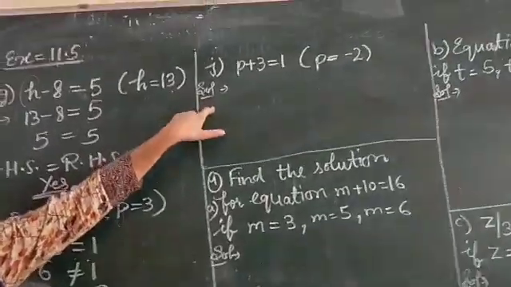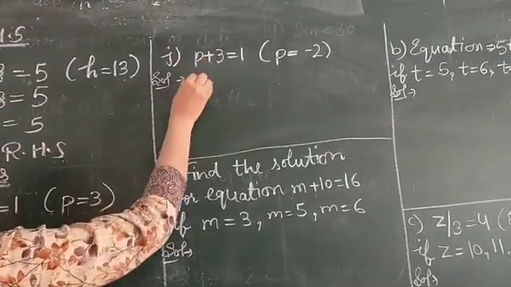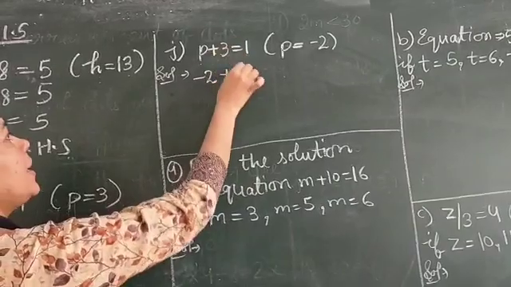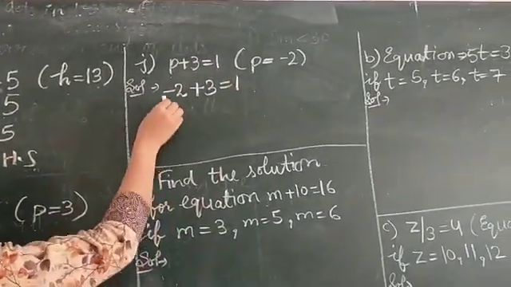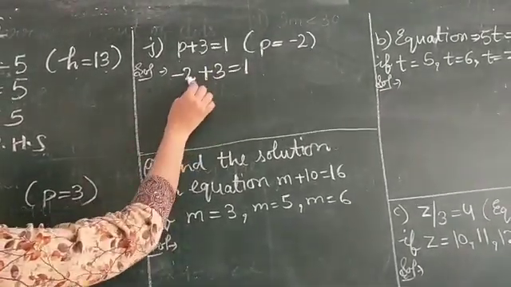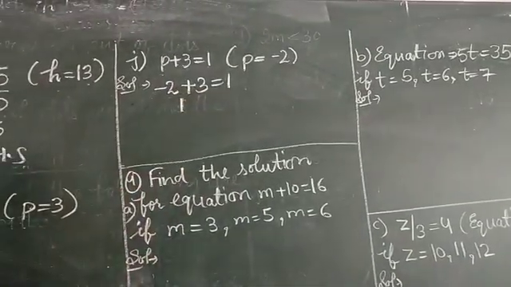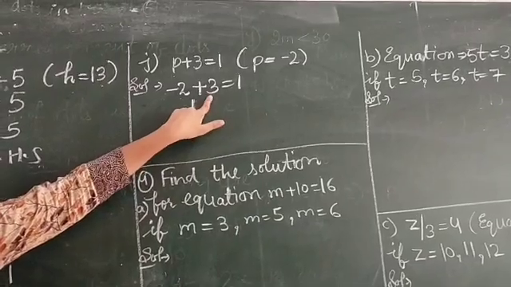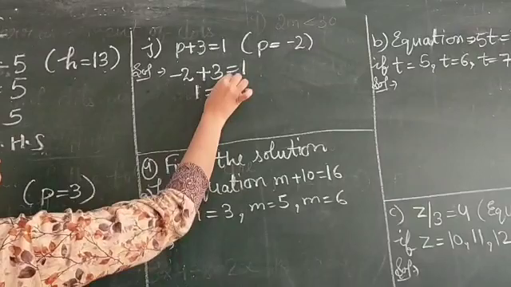J part. In J part, value of p is minus 2. So instead of p, we will put here minus 2. Then plus 3 is equal to 1. Now again we will use the rule, minus plus minus. So we will subtract these two numbers. 2 from 3 leaves 1, and we will put the sign of the bigger number, which is 3, and the sign of the bigger number is plus. So here plus will come. Then equal 1.